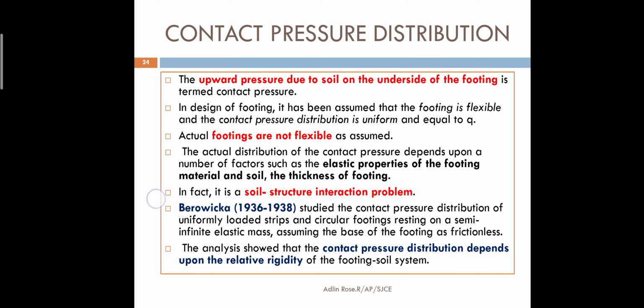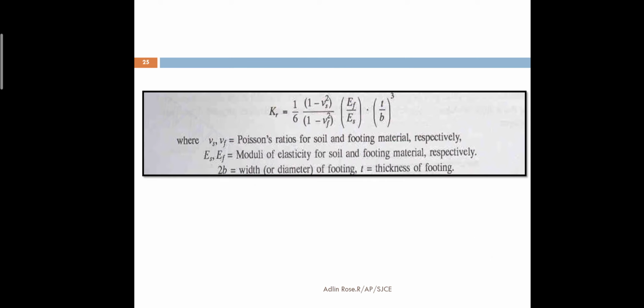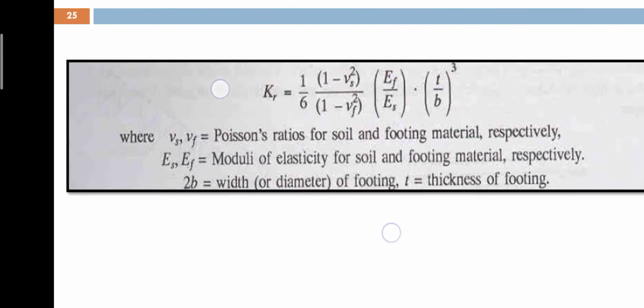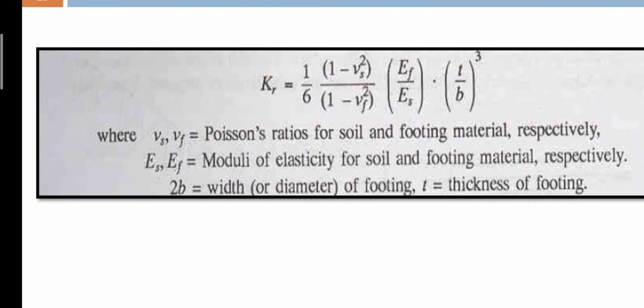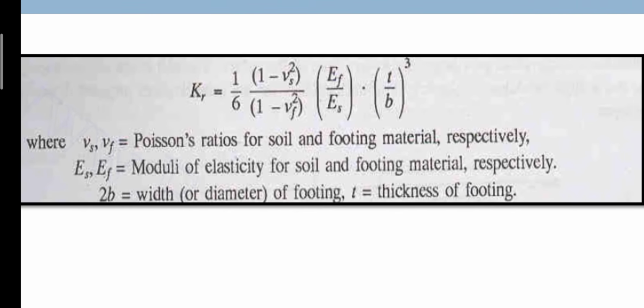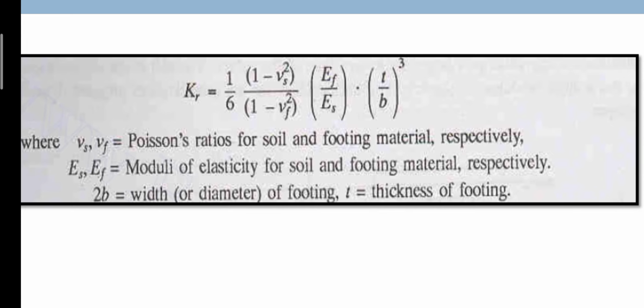So Barovich proposed a rigidity formula: Kr is equal to 1 by 6 into (1 minus mu s squared) divided by (1 minus mu f squared) into Ef by Es into (T by B) the whole cube. Here Kr is the rigidity modulus, the relative rigidity.